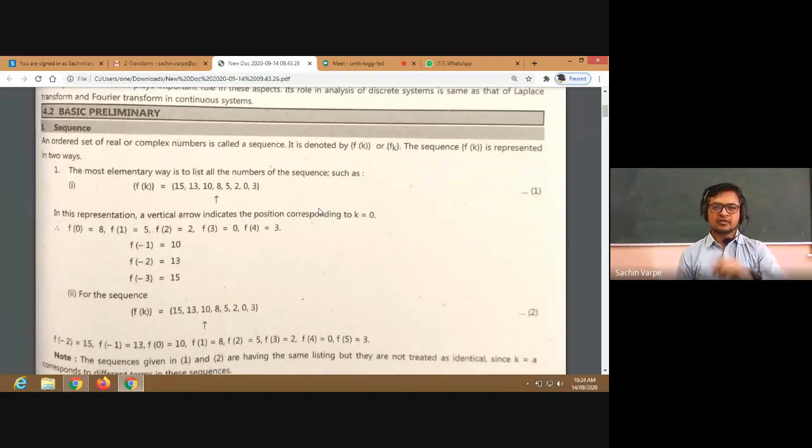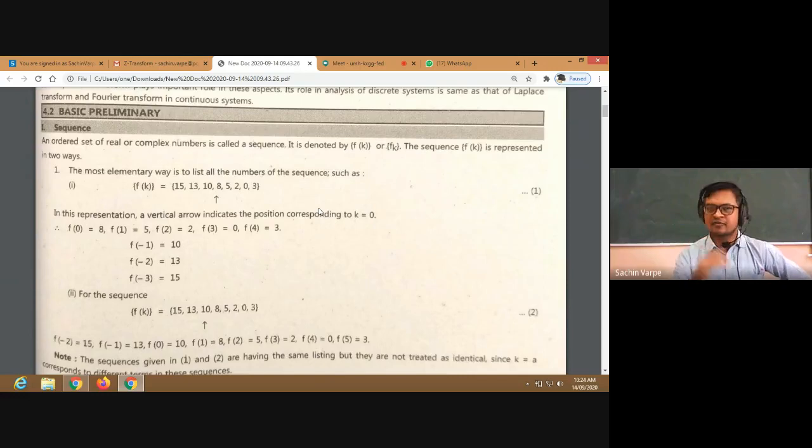isn't it? So here, just like the first example, f of k is given to be 15, 13, 10, 8, 5, 2, 0, 3. So the arrow is given at the 8 position, isn't it? So that 8 position is the zeroth position. So I can say f of 0 is 8, then f of 1 is 5, right? f of 2 is 2.